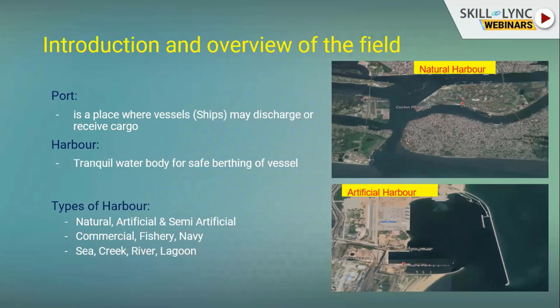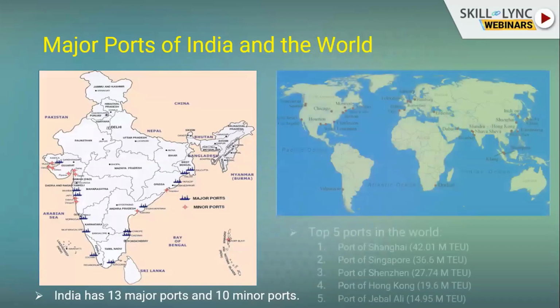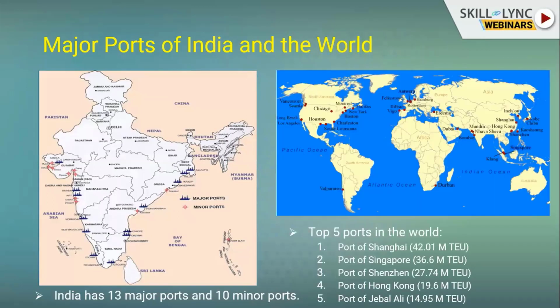Based on location, harbors are classified into these types: sea harbor, creek or river harbor, or lagoon, wherever it is. We'll see some of the major ports in India and the world. India has 13 major ports and 10 minor ports. In Tamil Nadu state, these include Ennore Port, Chennai Port, and Tuticorin. Similarly, other coastal states have major and minor ports, and there are a lot of fishing harbors included.